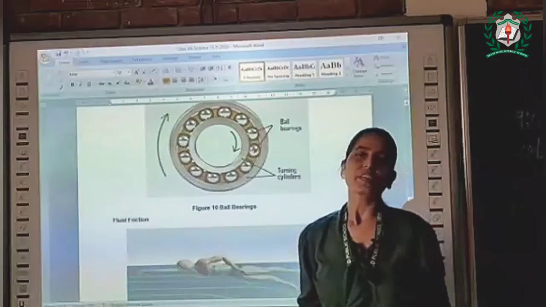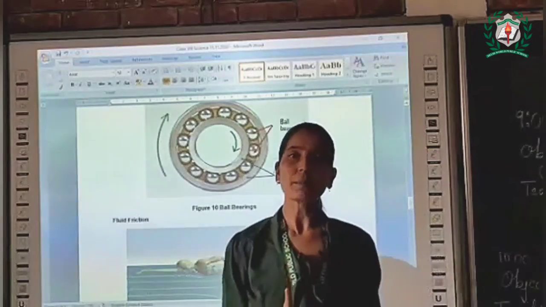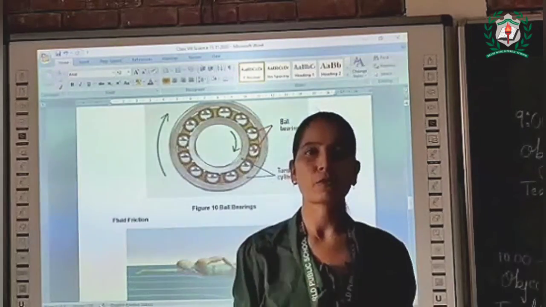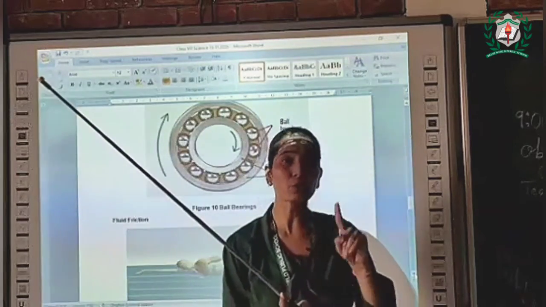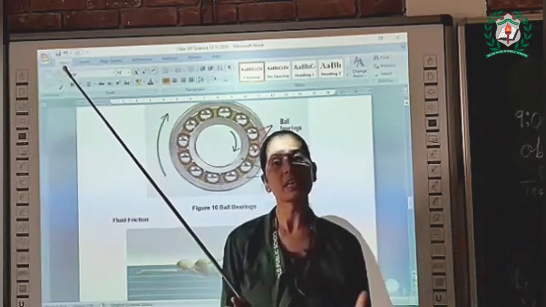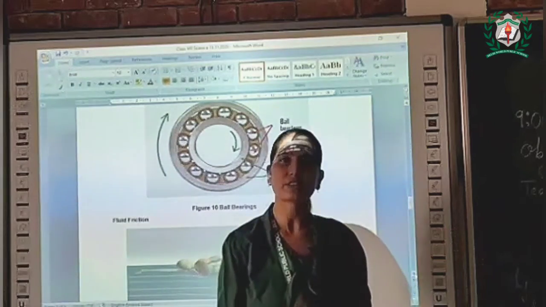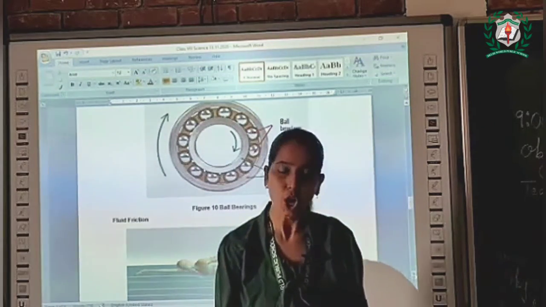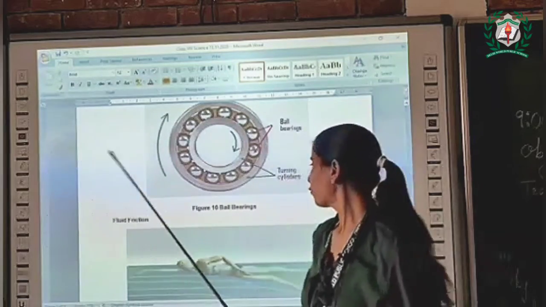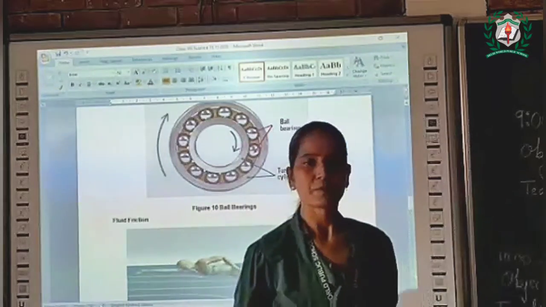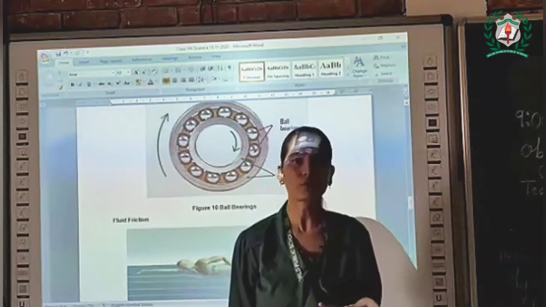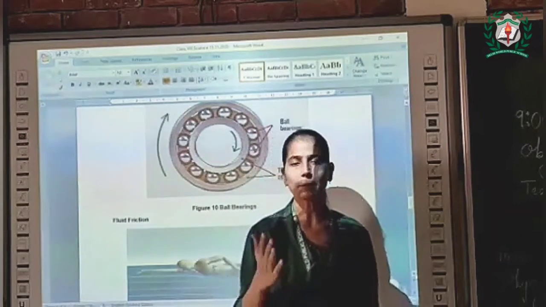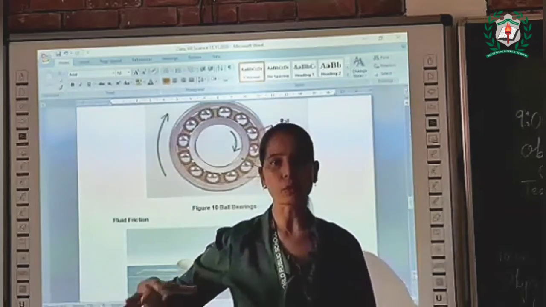So we can say that there is a force which always opposes or tries to oppose our force. If I am applying my force in this direction, there will be a force which will oppose my force in the opposite direction, which we have studied in the same chapter. Now we'll discuss fluid friction. What is fluid friction? We have already discussed this in the same chapter. As a swimmer applies a force in a direction,